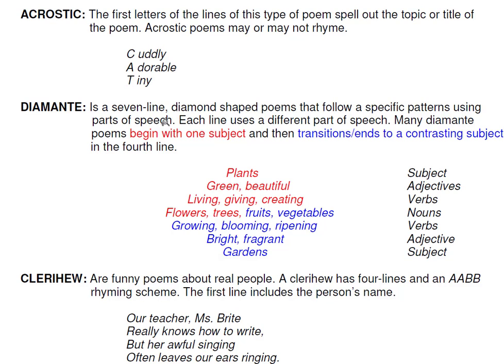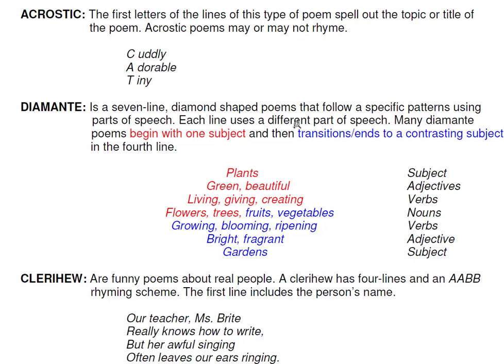A diamante is a 7-line diamond-shaped poem that allows specific patterns using parts of speech. Each line uses a different part of speech. Many diamond poems begin with one subject and then transition to a contrasting subject in the 4th line.